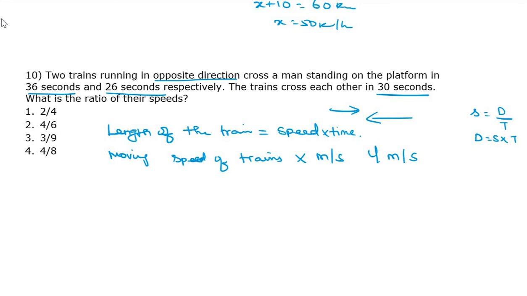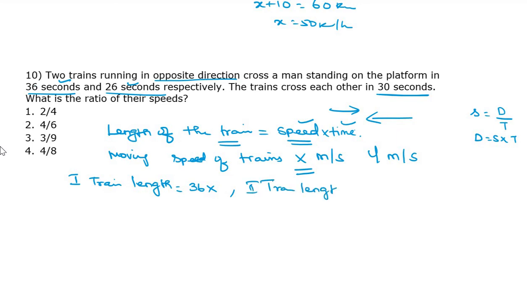So if you know the speed means we can find the length. Speed multiplied by time. Time is given here, second. If you multiply with the time, we can get that train. So what is the length of the first train? First train length. How I am finding? Speed into time. Speed is this one x. Time is 36, 36x. Second train length. Y into 26, 26y. Okay. These are the lengths.